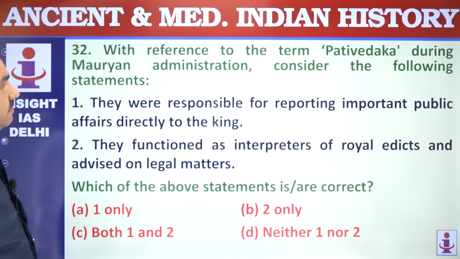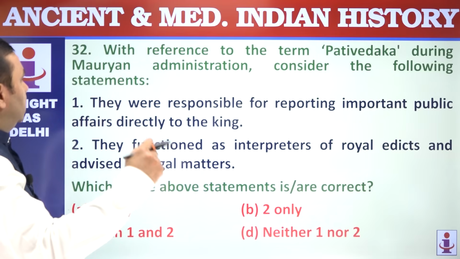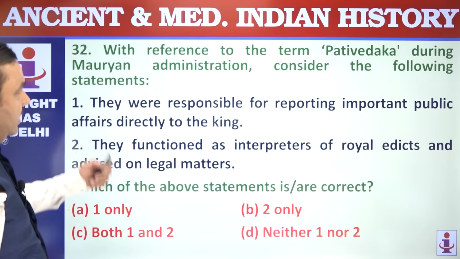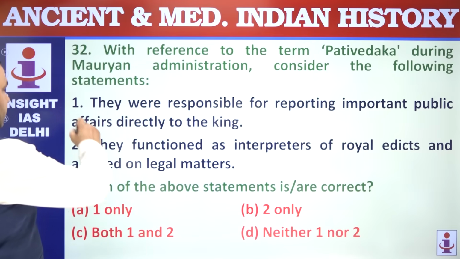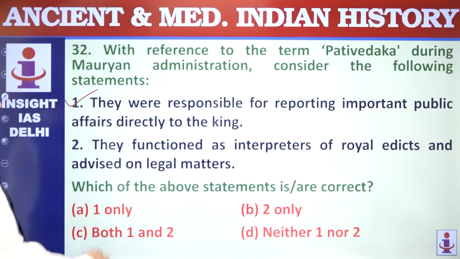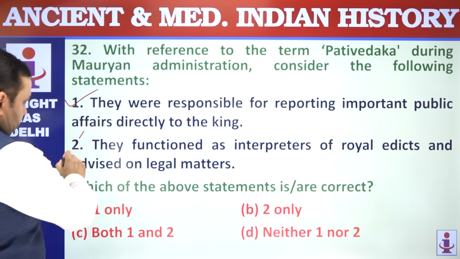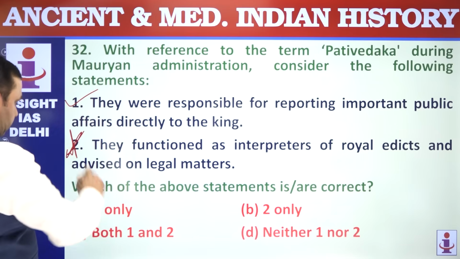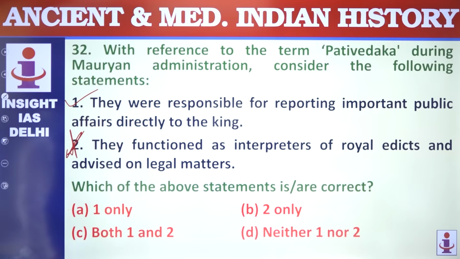32. With reference to the Pativedikas, meaning reporters. During Mauryan administration, they were responsible for reporting important public affairs directly to the king. They were spies or reporters. They functioned as interpreters of royal edicts. That is not correct. They were spies or reporters. Only one. A.